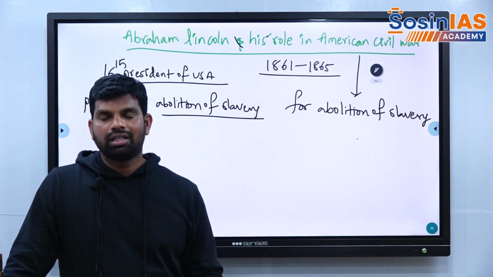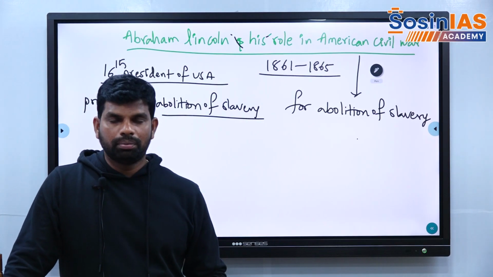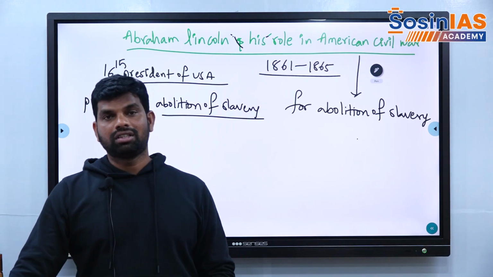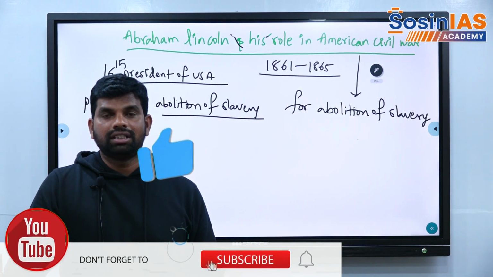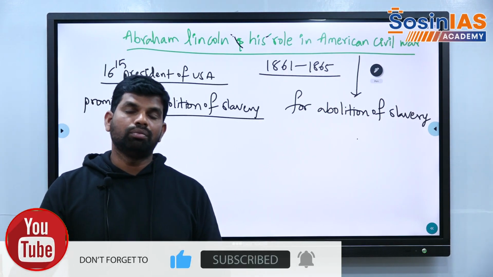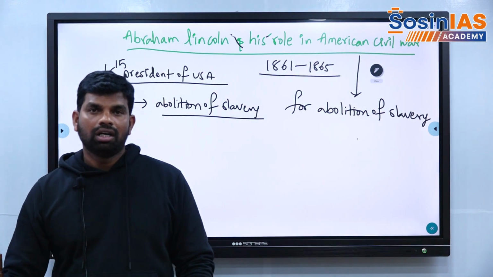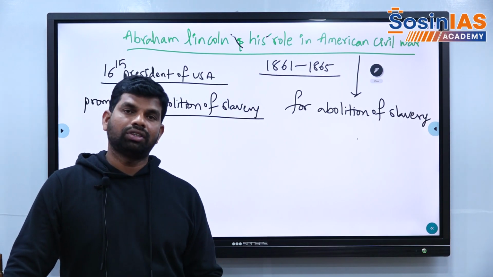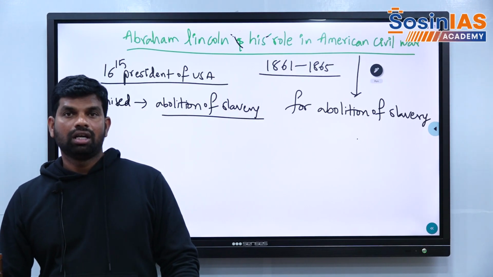I will also show a personality from Indian history. There is a person called EMS Namboodiripad. He is the first non-Congress CM of India. In the 1956 elections, for the first time in the world, a democratically elected communist government was formed in Kerala. So obviously this was the first non-Congress government in India, and he is the first non-Congress chief minister, EMS Namboodiripad.